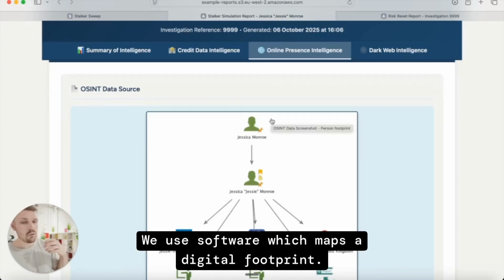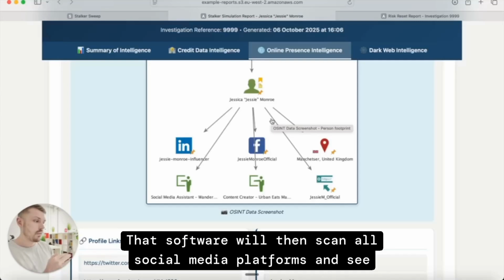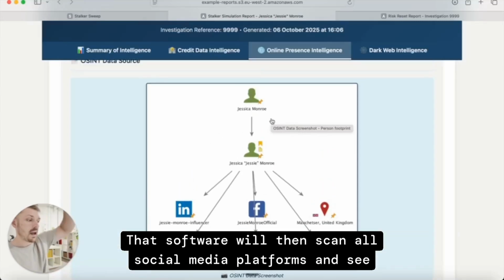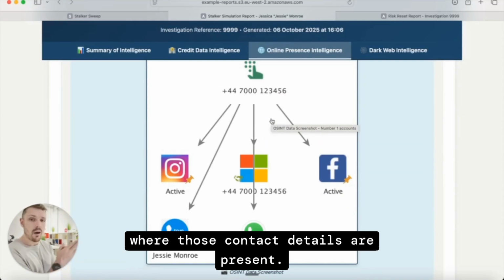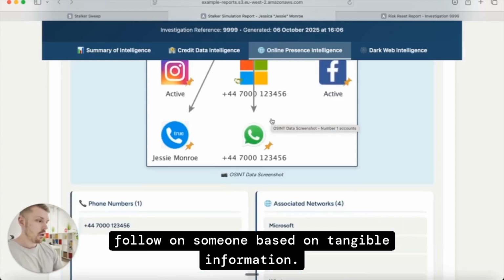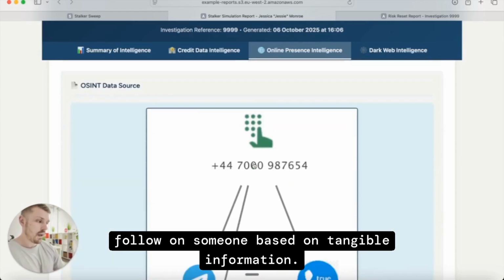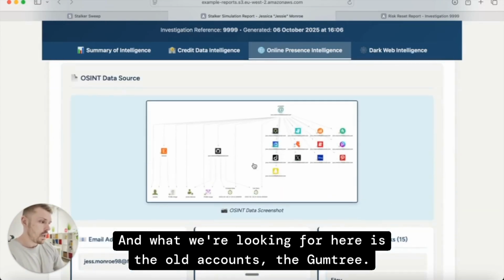We use software which maps the digital footprint. So it will map it by taking usernames, emails, mobile numbers, and running them through the software. That software will then scan all social media platforms and see where those contact details are present. So we get a way more accurate profile and footprint and trail that we can follow on someone based on tangible information. And what we're looking for here is the old accounts, the Gumtree.